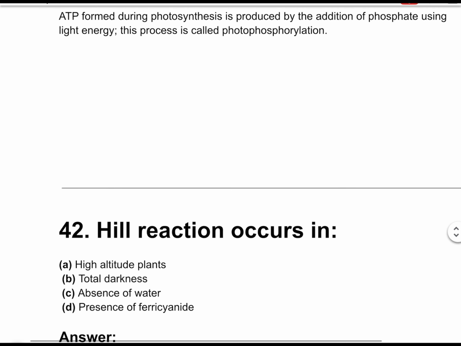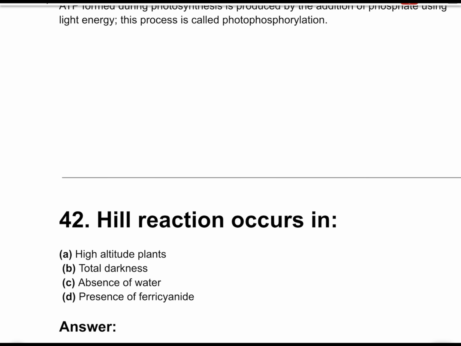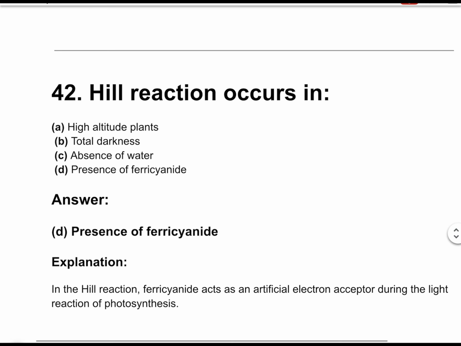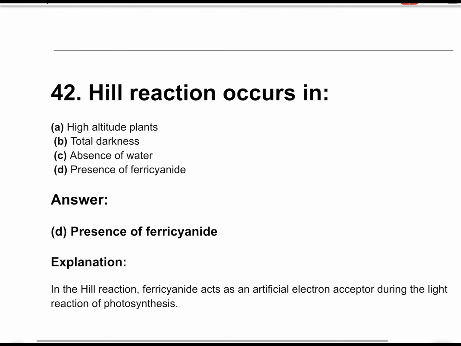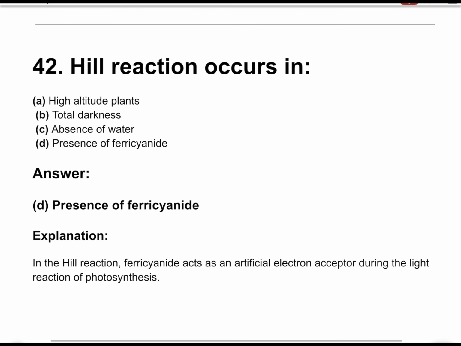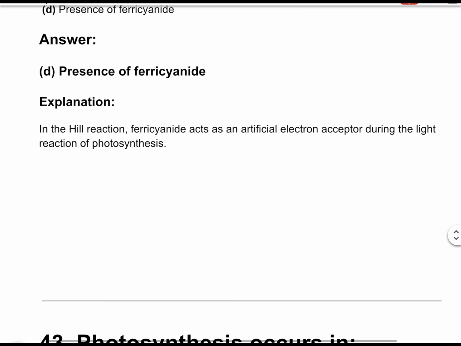Question number 42. Hill reaction occurs in. The correct answer is option D, presence of ferricyanide. In the Hill reaction, ferricyanide acts as an artificial electron acceptor during the light reaction of photosynthesis.